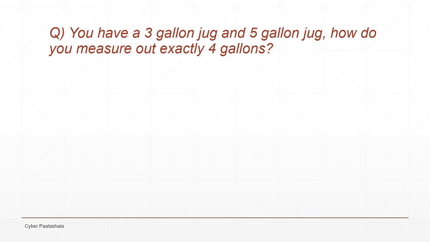Today's question in the train your brain section is: you have been given a 3-gallon jug and a 5-gallon jug. How do you measure out exactly 4 gallons? I'm repeating the question again. You have a 3-gallon jug and a 5-gallon jug. How do you measure out exactly 4 gallons using these jugs?